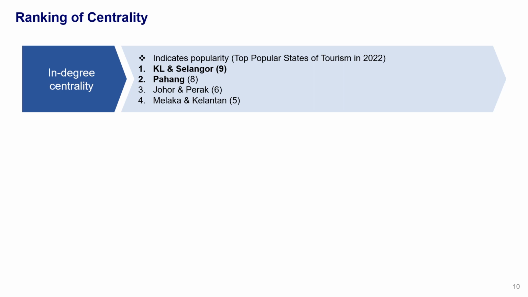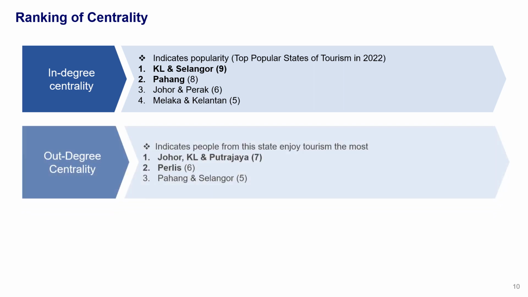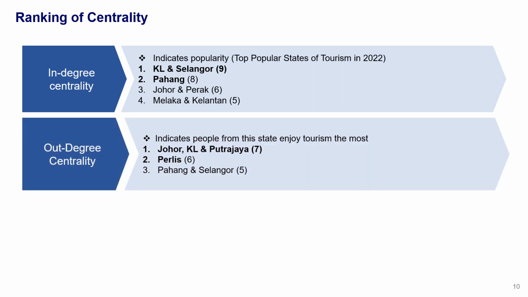Out-degree centrality indicates people from the state enjoy tourism the most because they like traveling to another state. Johor, Kuala Lumpur, Putrajaya and Perlis are the top 4 states which have the highest out-degree centrality.